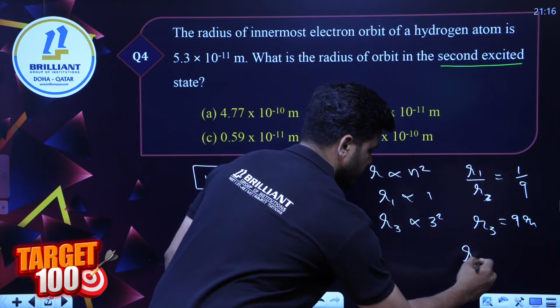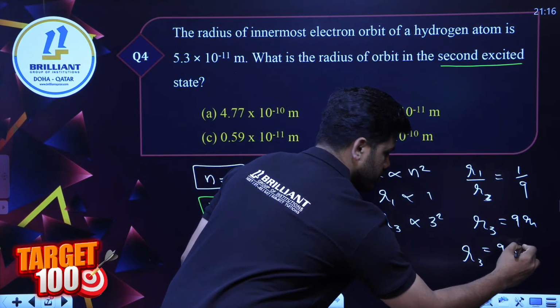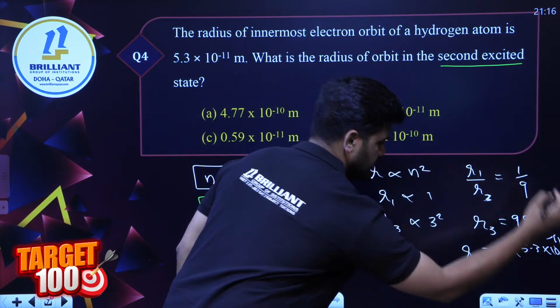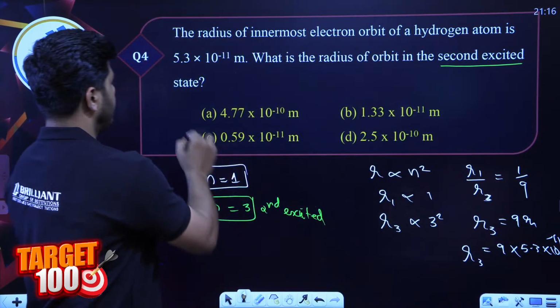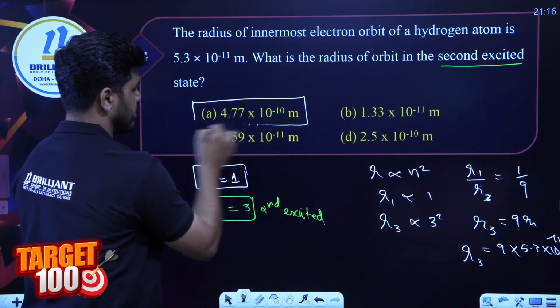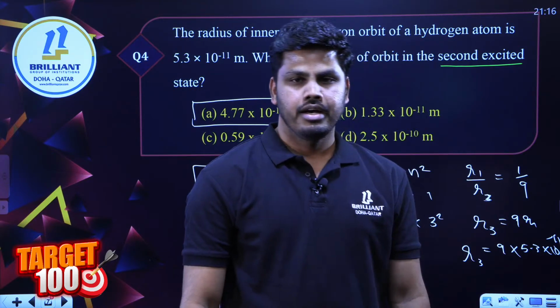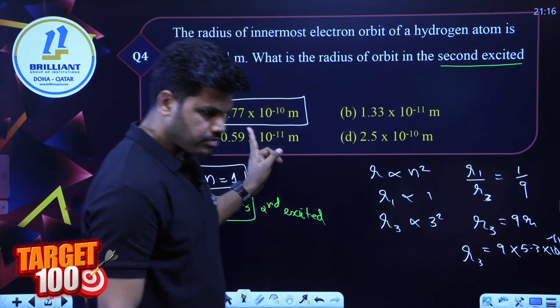R3 is going to be 9 into 0.53, or 5.3 into 10 raised to minus 11 meters, and we will get option A, 4.77 into 10 raised to minus 10, as the answer for this question.